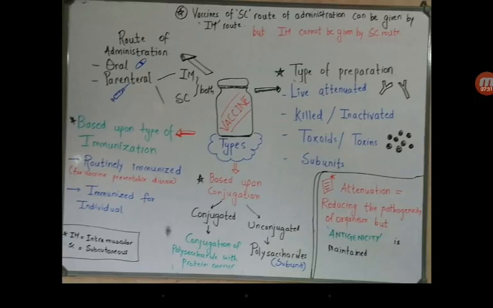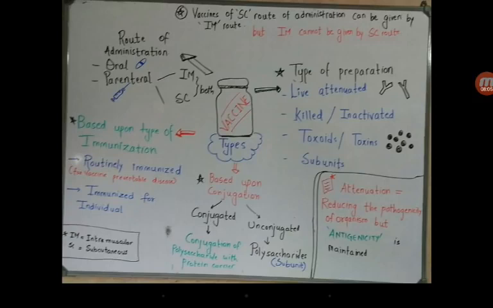So they are the routinely immunized vaccines. And another type is the vaccines immunized for individuals. Every other vaccine which is costly has to be taken by people, or we need to buy them or provide them. For example, if we are dentists or doctors, we have repeated exposure to hepatitis B, so we must do the vaccination by ourselves, right?